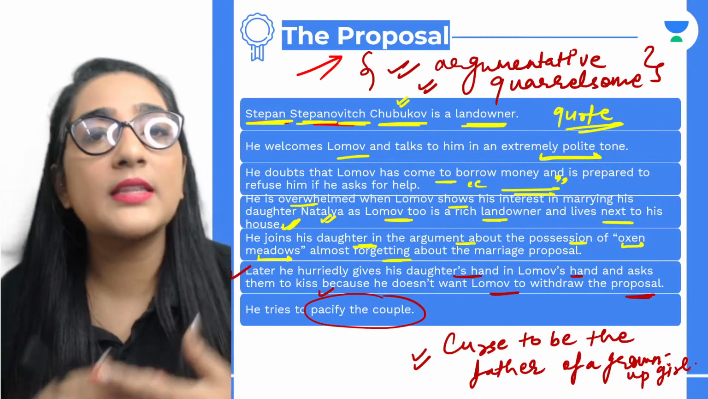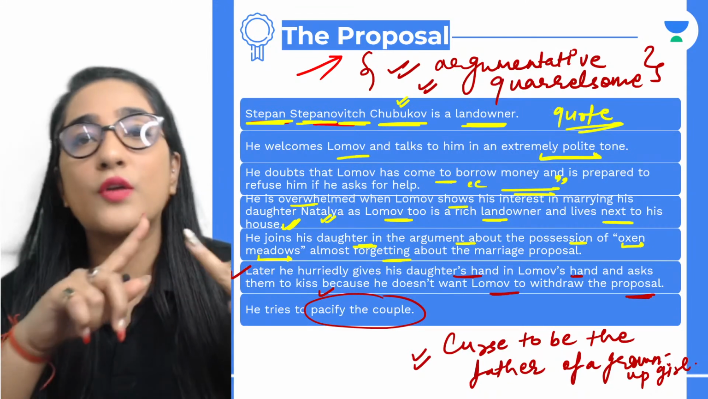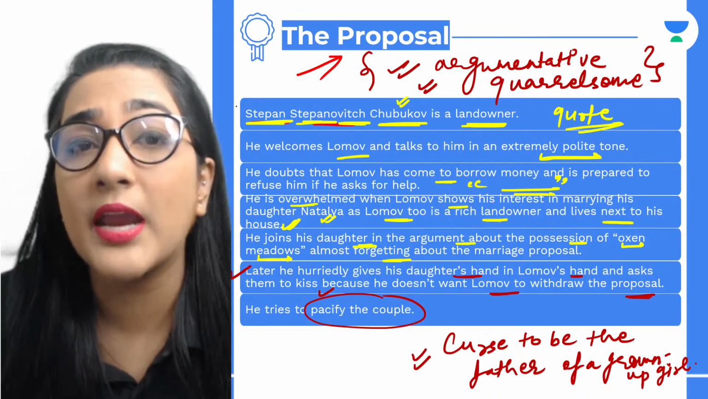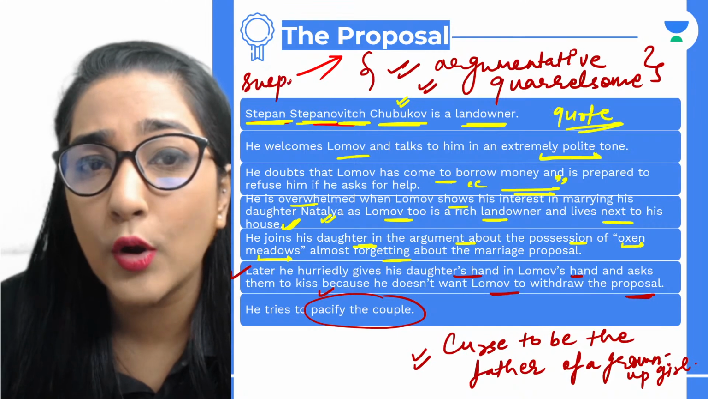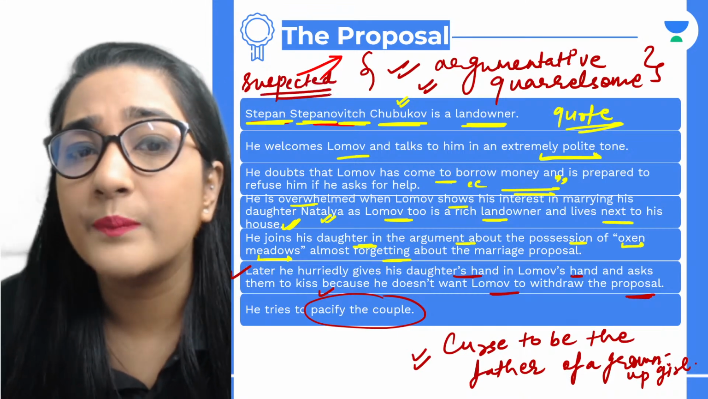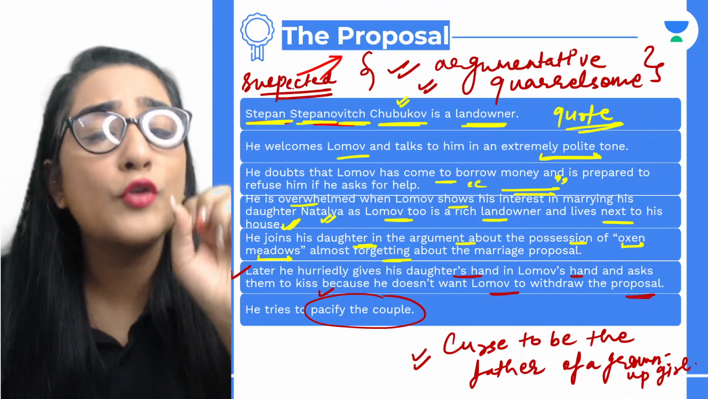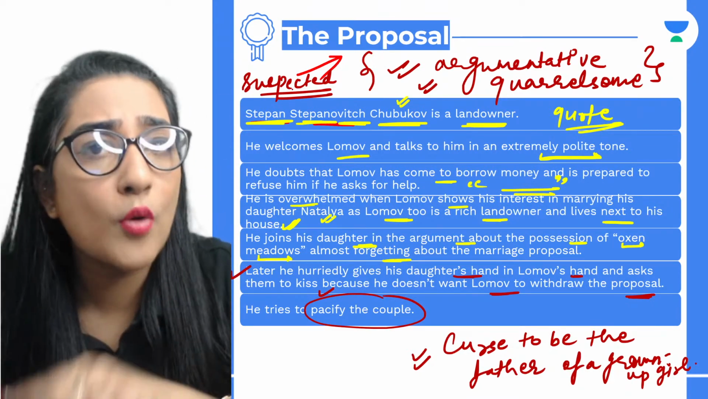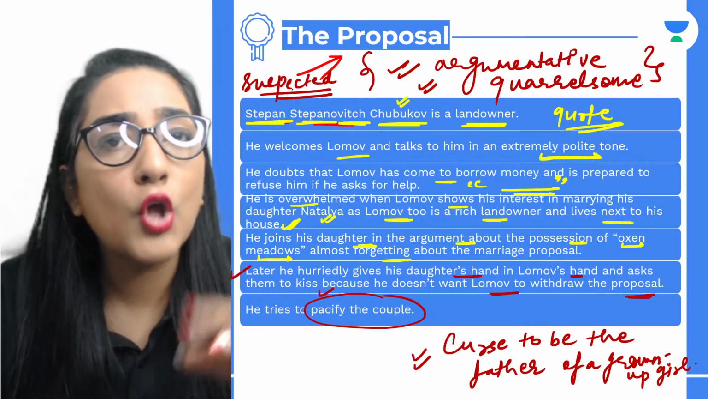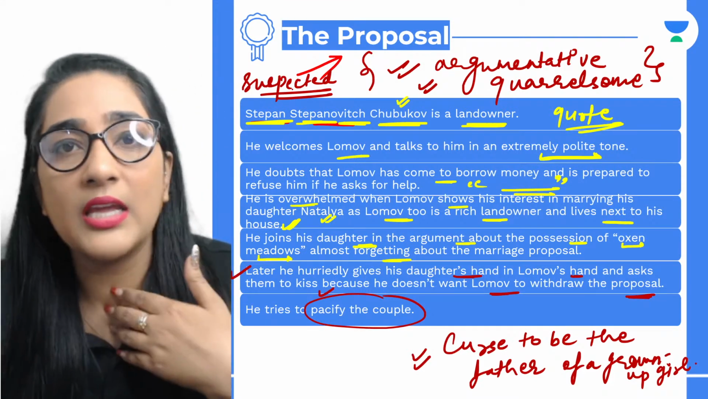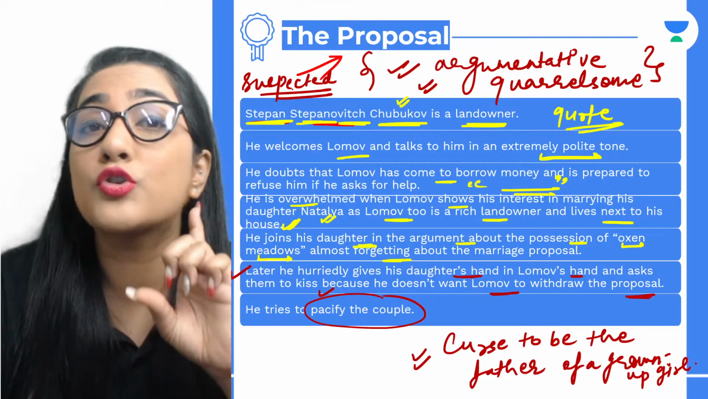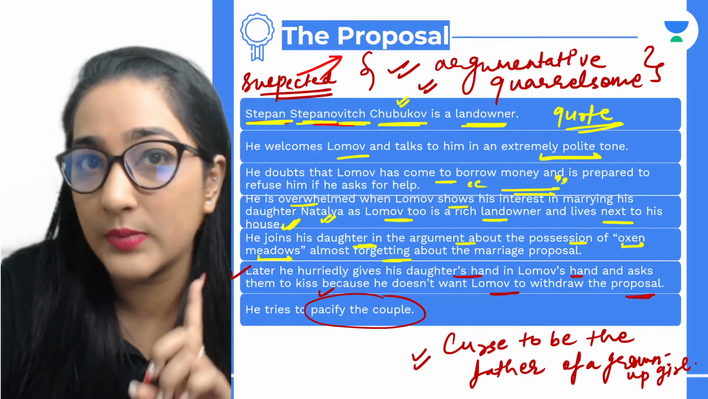Yes. So we see that Chubukov was argumentative in nature. He was very quarrelsome. He suspected, this is also important, he was suspicious of the motive of Lomov to visit his home in the evening dress. He thought that he would ask for money, and he had made it sure in his mind that he was not going to lend any money to him this time.